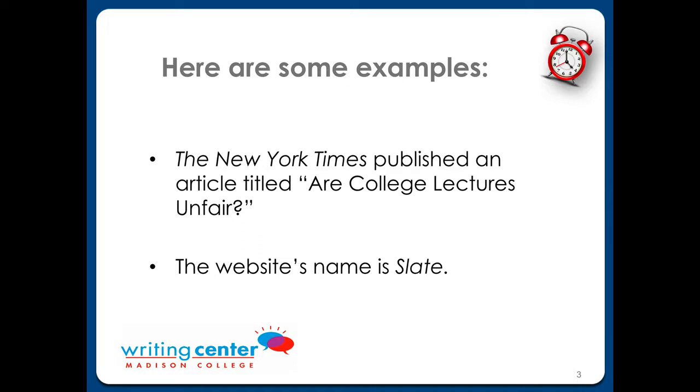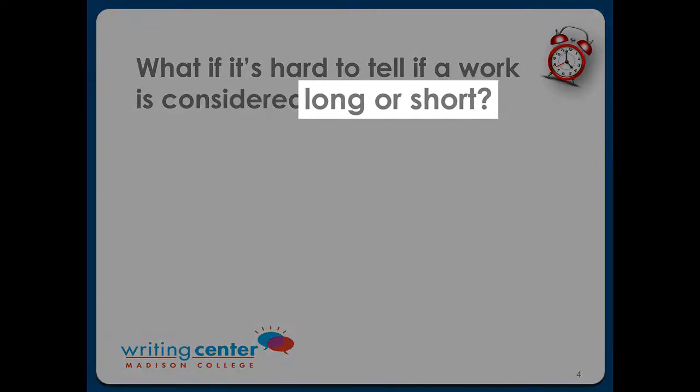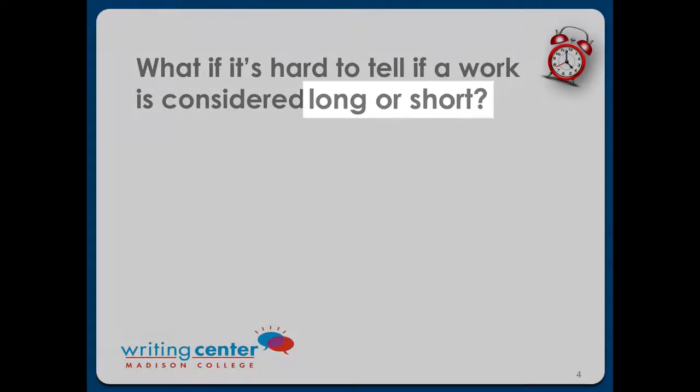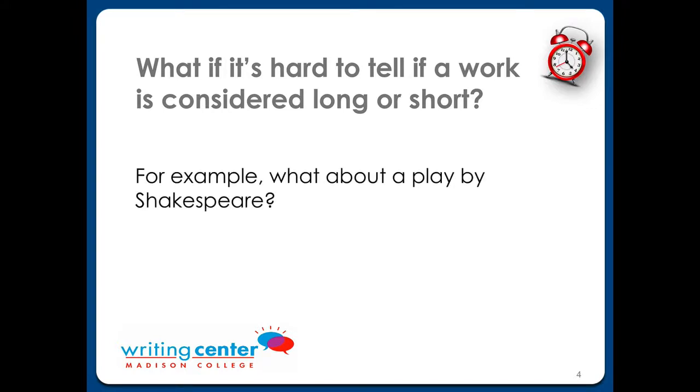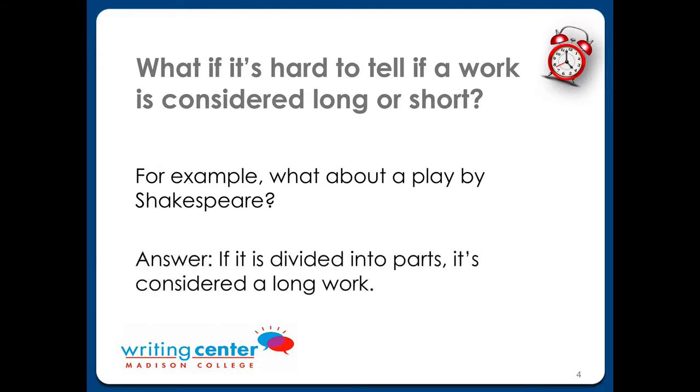You got it. Okay. Kate, what do you do if you can't tell if something is a long or short work? How does a writer decide what to do? Then you need to ask if it can be divided into parts or segments. A play is considered long because it's divided into acts and scenes. Generally, if the source has pieces or parts, it's considered a long work. So this can get tricky. If you aren't sure, just ask your instructor or someone in the writing center. For now, let's practice a bit.